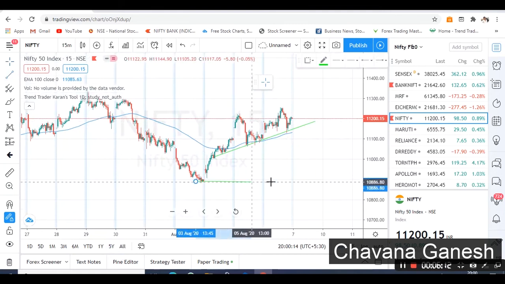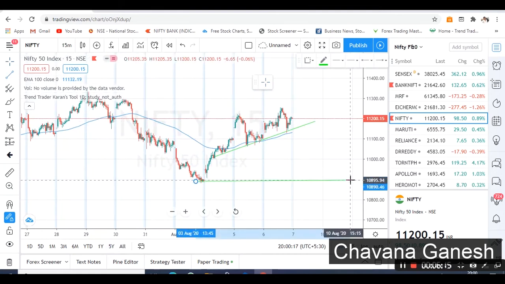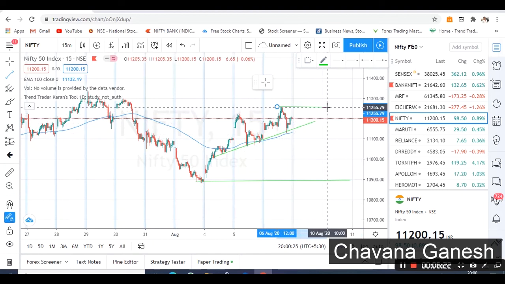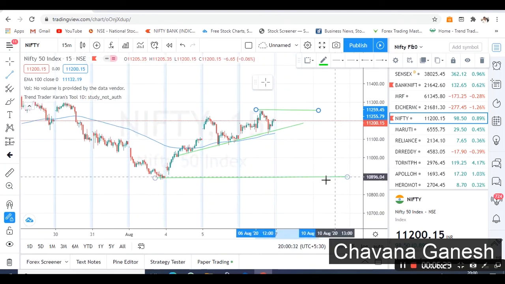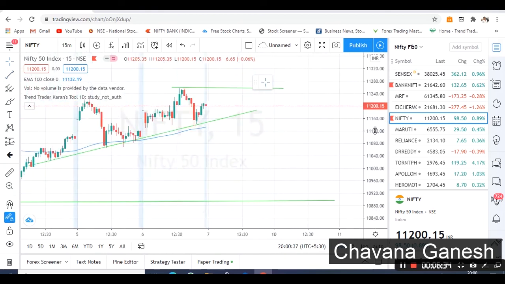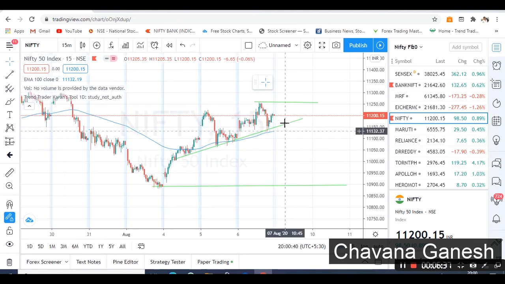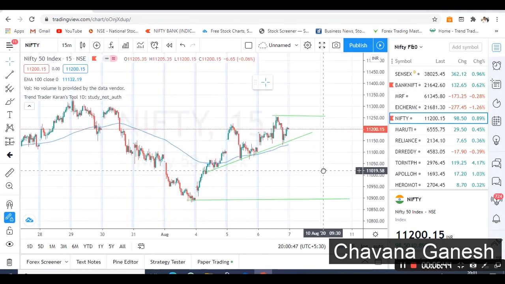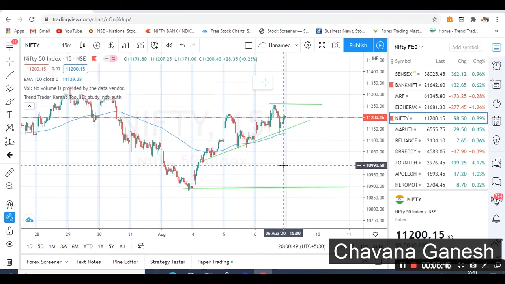This acts like a support, and as a target, if these levels break, these levels become a resistance, and this is the target. This is for positional traders, not for intraday traders. For intraday traders, we have to check in the live market, because it's not possible to reach within a day. It may be possible on expiry day, but tomorrow is not expiry day. This is the plan for tomorrow.